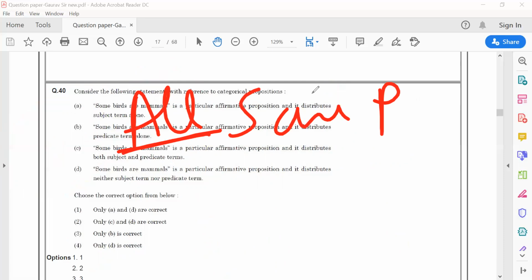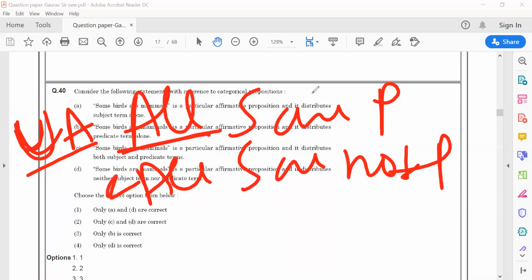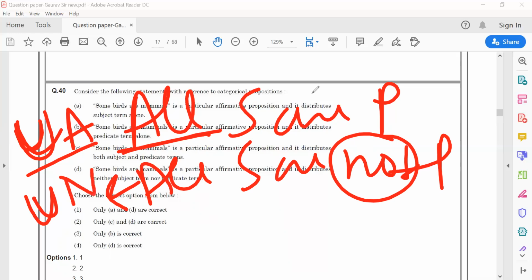So all S are P. This all will indicate that it is universal. कोई भी no नहीं है. That means it is affirmative. Next is all S are not P. All means they are universal and not means they are negative.